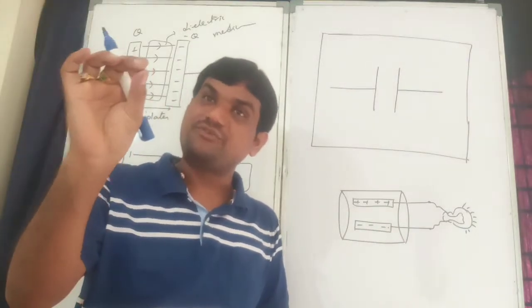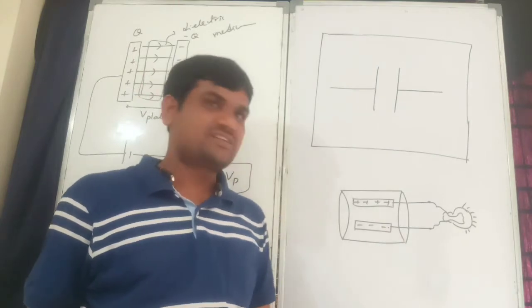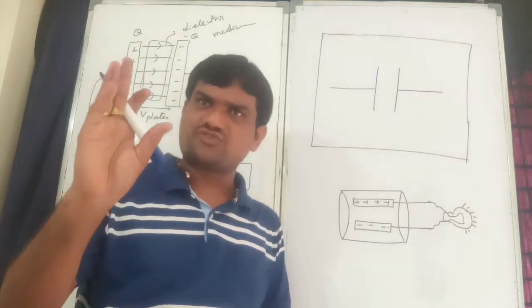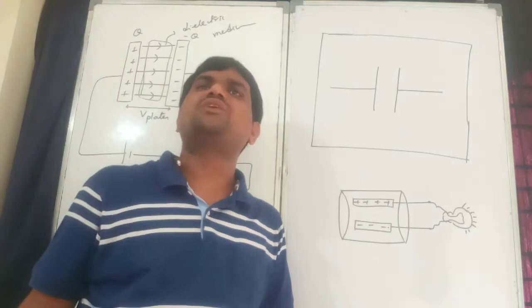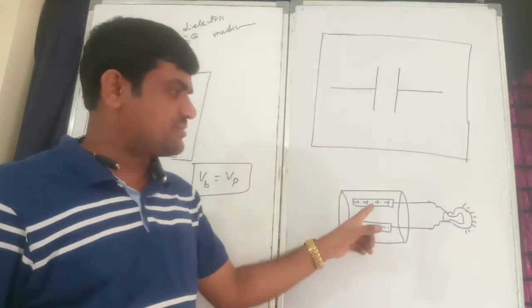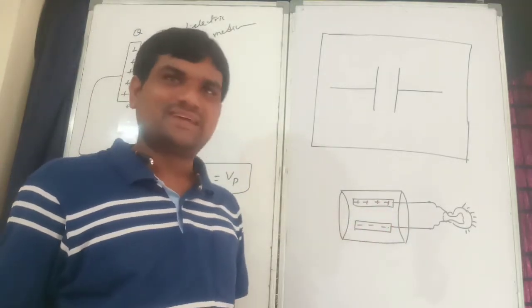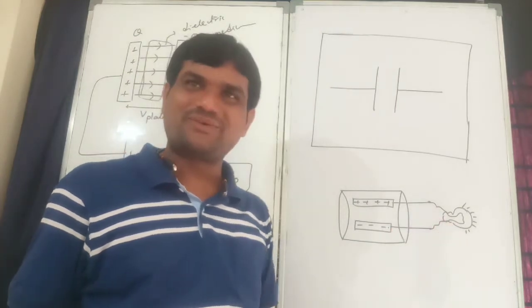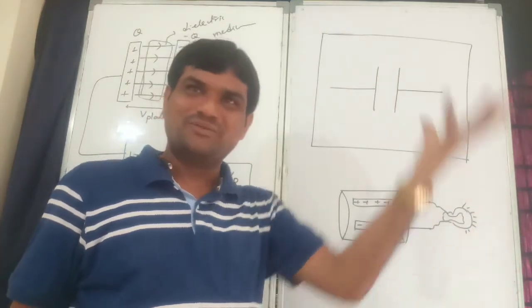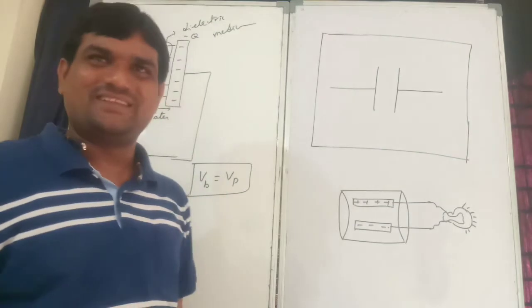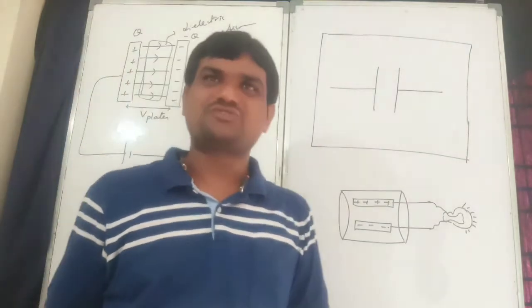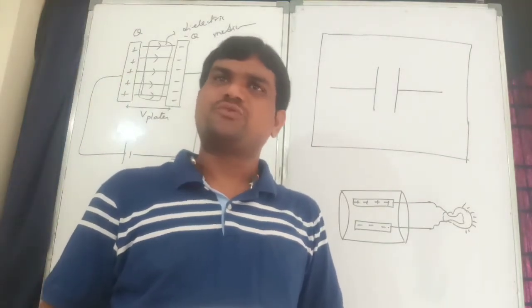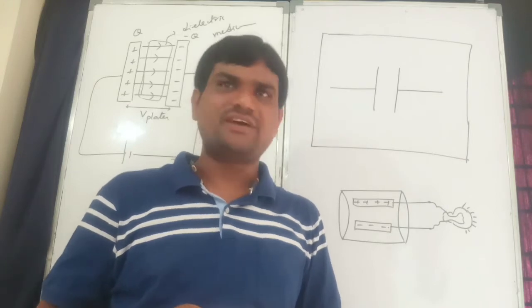Capacitor is the device which can store a huge amount of charge. The charge can move from positive to negative. In that case, if I connect the battery between two terminals, the bulb can glow. We use these capacitors in electronic devices.